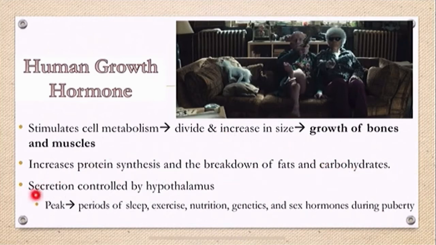So the secretion of your growth hormone is controlled by your hypothalamus. And the peak secretion of this hormone is during periods of sleep, if you have enough exercise, and you have good nutrition. Genetics play a big role in your growth since you can acquire your parents' height or body structure, and also your sex hormones during puberty.